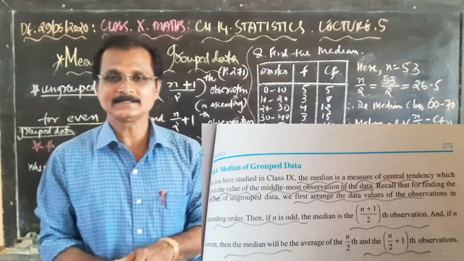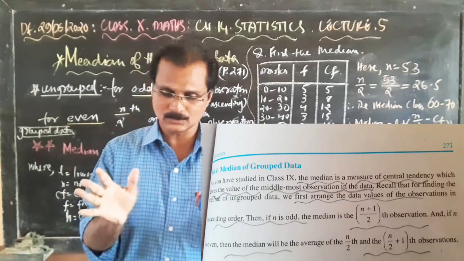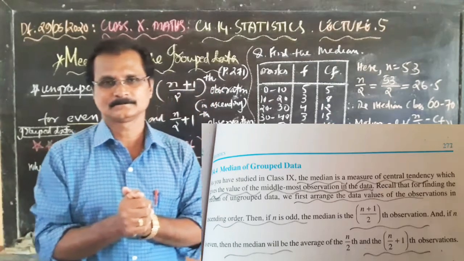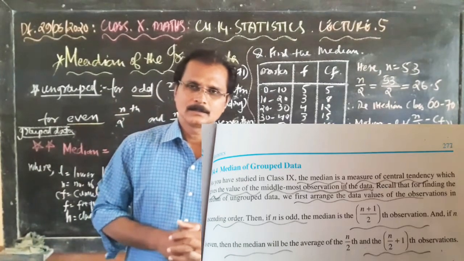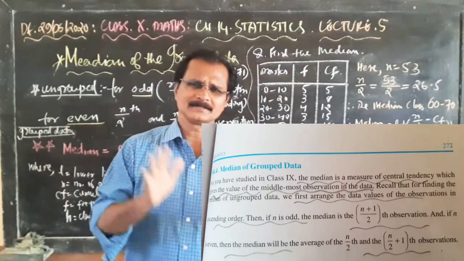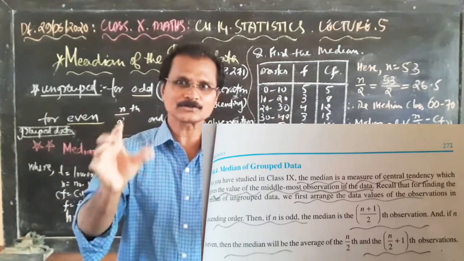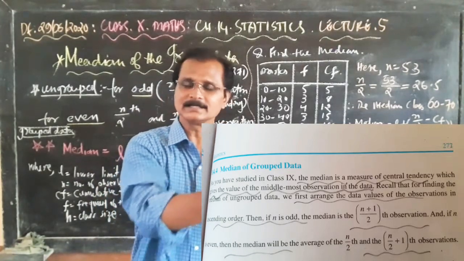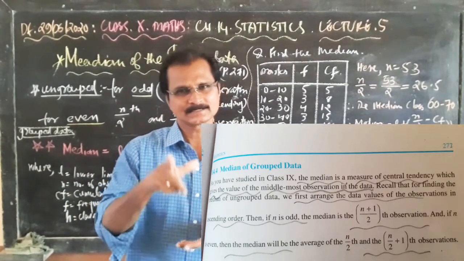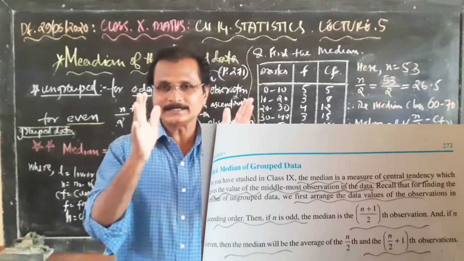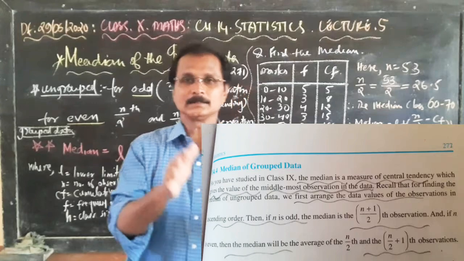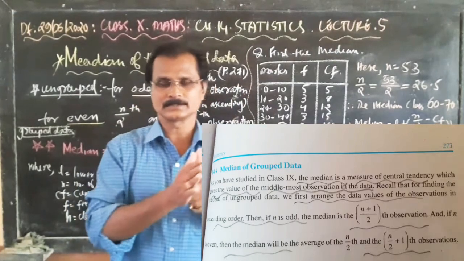Simple definition: the median is the middlemost observation. So we need to find the number which is in the middle.